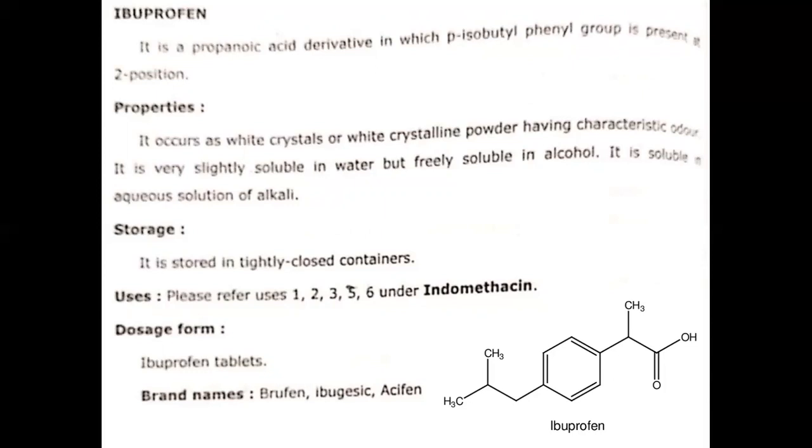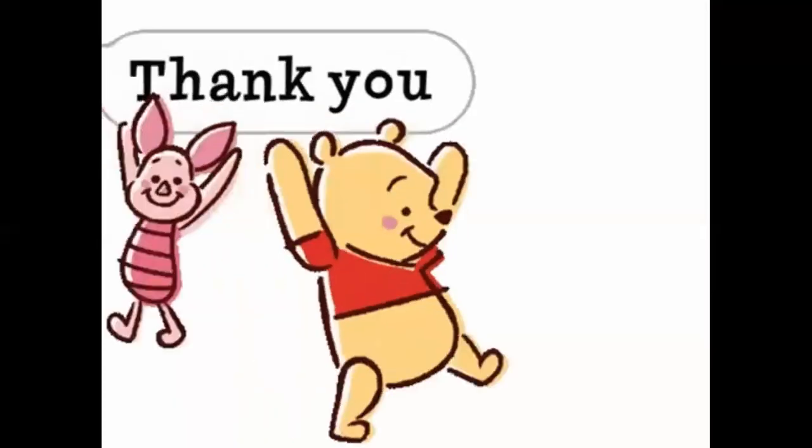Uses: it has the same uses as indomethacin. It is used in arthritis and gout. It is also used for the prevention of pain in different disease conditions such as neck pain and migraine. These are the different uses of ibuprofen. When we talk about dosage forms, it comes as syrup and tablet, and these are some brand names of ibuprofen.